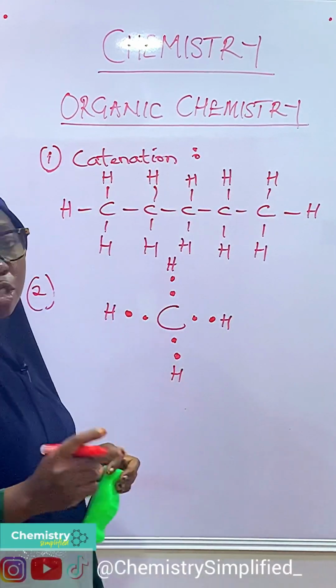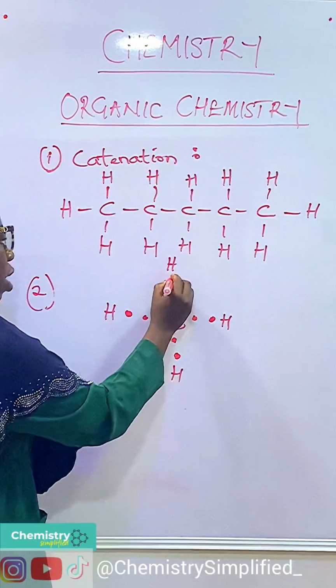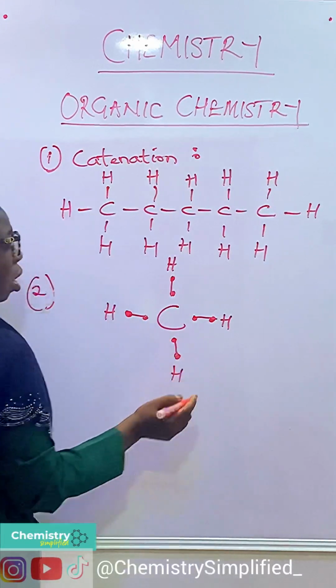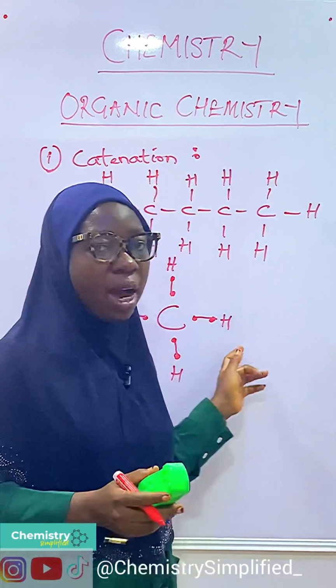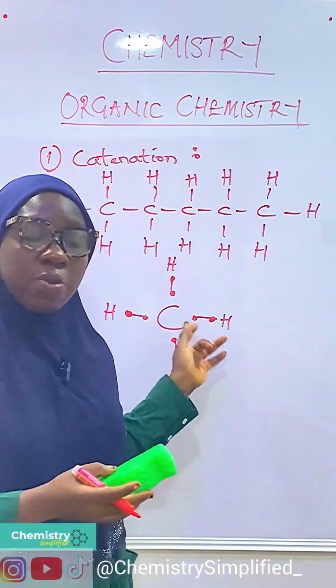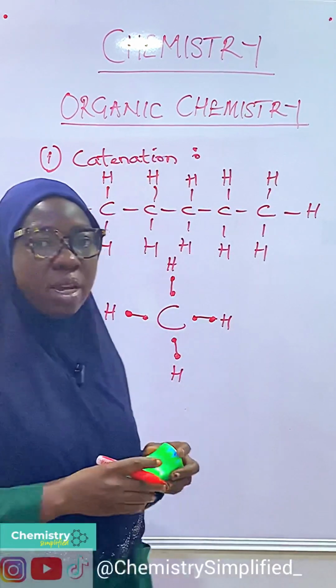And remember, 2 electrons form a bond. So eventually we'll have this. And that is one of the reasons why carbon is so unique, because of its ability to combine with other elements under tetravalency.